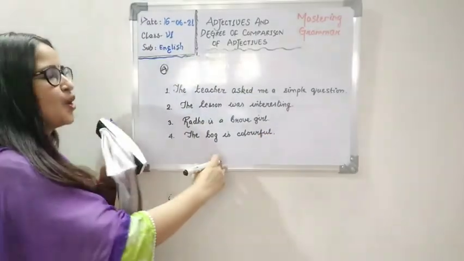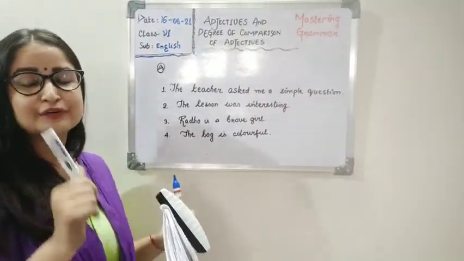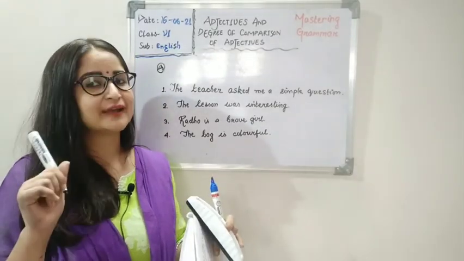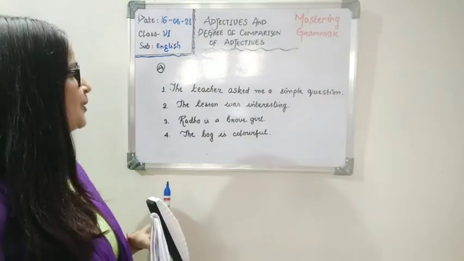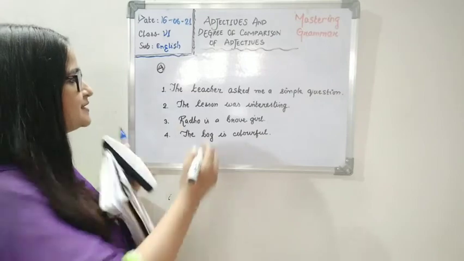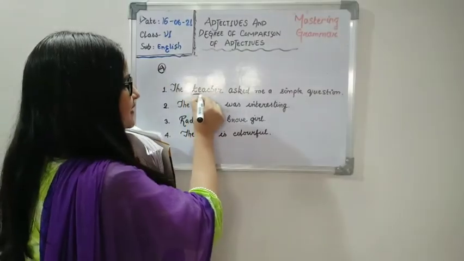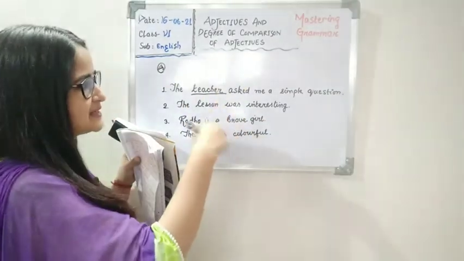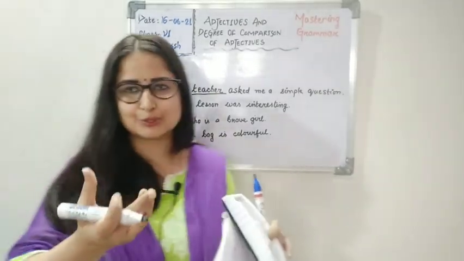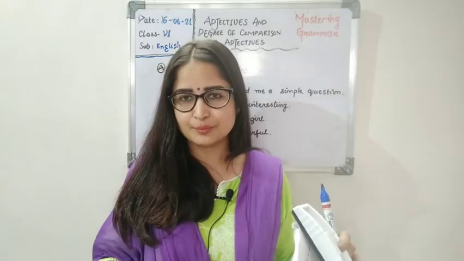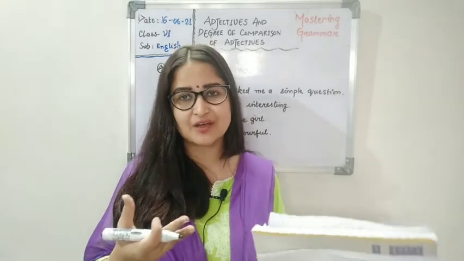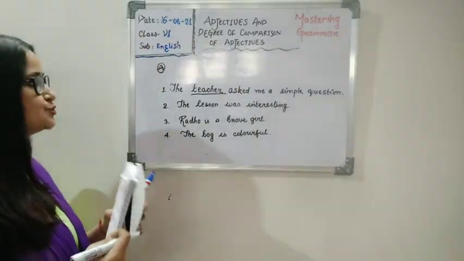So children, now observe these sentences. First, when I told you that you have to find the noun, we will find the noun first. So now, the teacher asked me a simple question. So here the teacher is a noun, but nothing is describing the teacher in the sentence. Nothing is being told about the teacher. That means she is not said to be beautiful. No adjective is attached to the teacher.